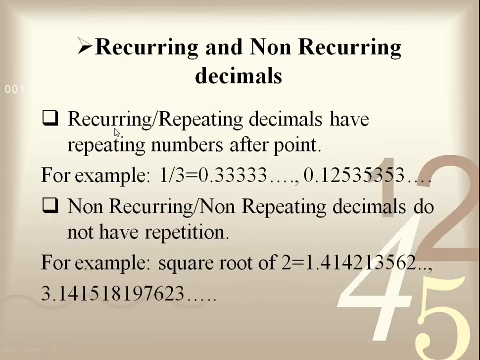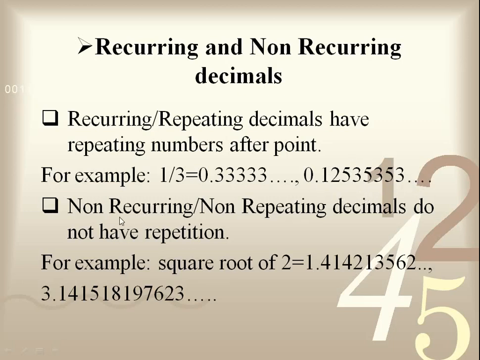The next definition we are going to study is recurring or repeating decimals. Recurring or repeating decimals have repeating numbers after the point. For example, 1 by 3 is equal to 0.333 and so on. That means the number 3 is repeating many times. So it is a recurring or repeating decimal. Or 0.12535353 and so on. That means it can be blockwise repetition. For example, 5353 are the numbers that are repeating.